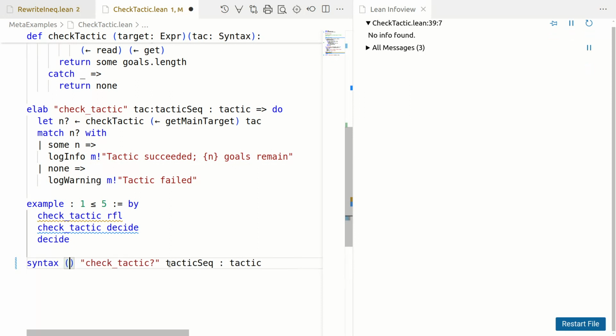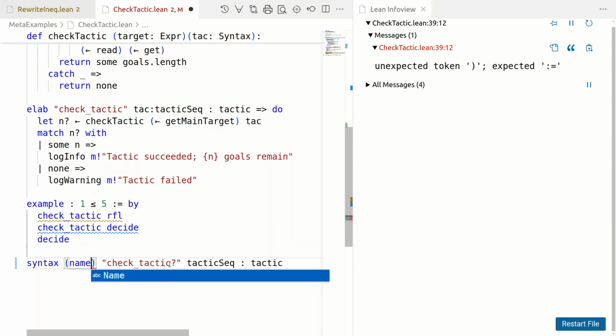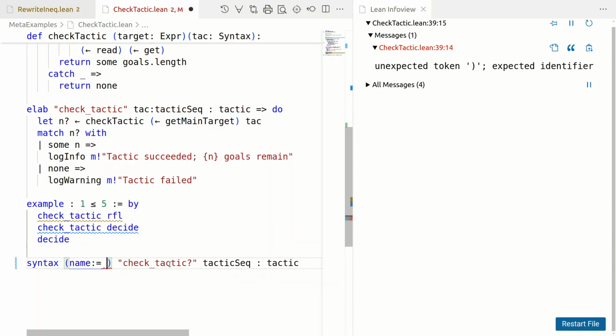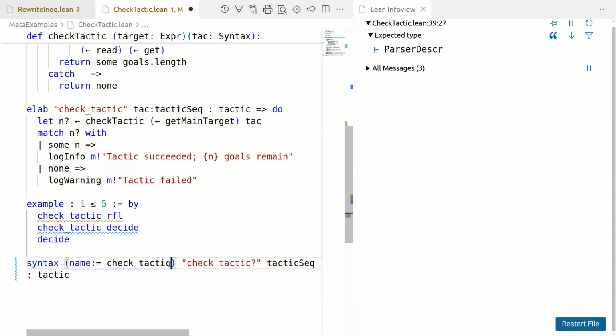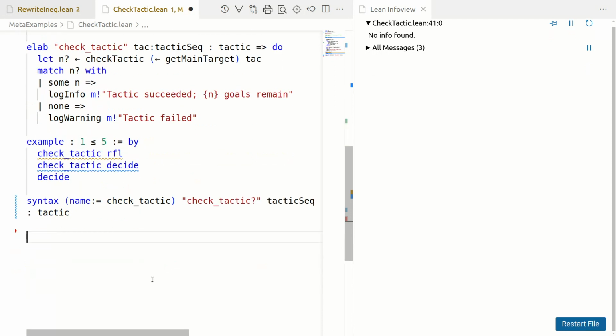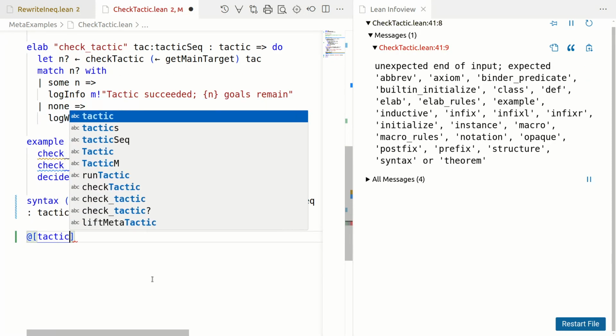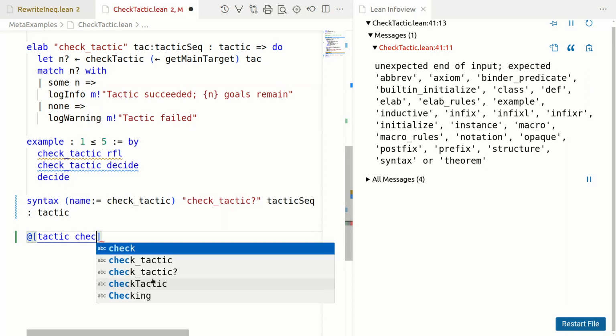So how do I implement it? Well, first of all, I have to give it a name to link it with its implementation. So let's call the name check tactic itself. There is no collision between the syntax and name. This name is not used. And then I say with an annotation that that's what I'm going to implement. And I'm going to implement a tactic of the form check tactic.